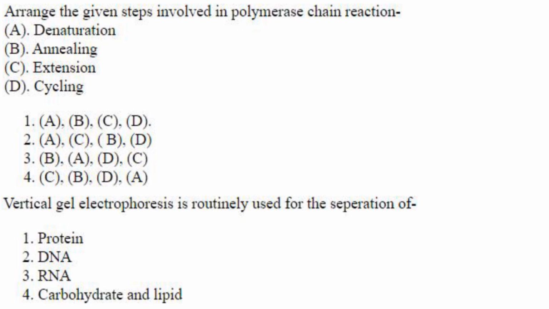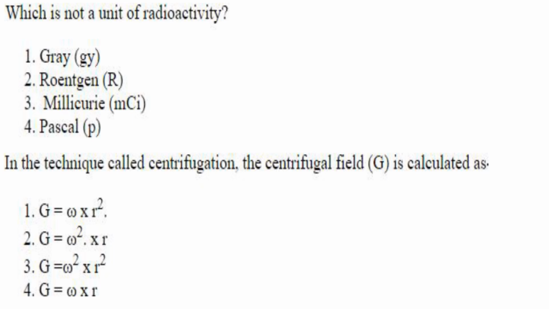Arrange the steps involved in polymerase chain reaction. Everybody knows this. It is denaturation, annealing, extension and then cycling. So answer here is option 1, A, B, C, D. Vertical gel electrophoresis is routinely used for the separation of proteins. Answer is option 1. Which is not a unit of radioactivity? Gray, Roentgen, millicurie, Pascal. Pascal is not a unit of radioactivity. It is a unit of pressure.